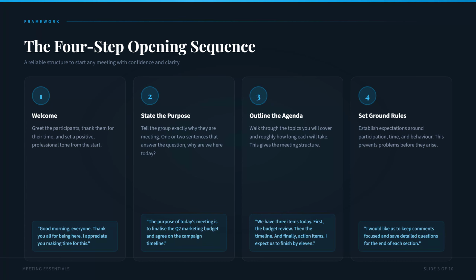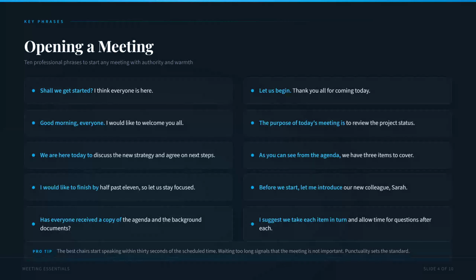And step 4, set ground rules. Establish expectations around participation, time, and behavior. You might say, "I would like us to keep comments focused and save detailed questions for the end of each section." This 4-step sequence, welcome, purpose, agenda, and ground rules, takes less than 90 seconds but transforms the quality of the entire meeting.